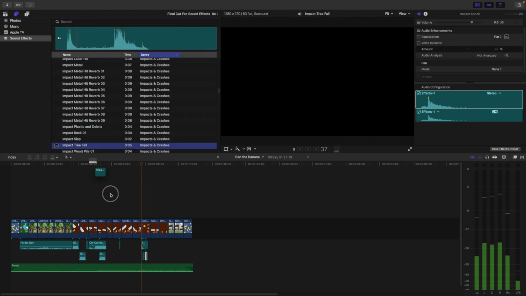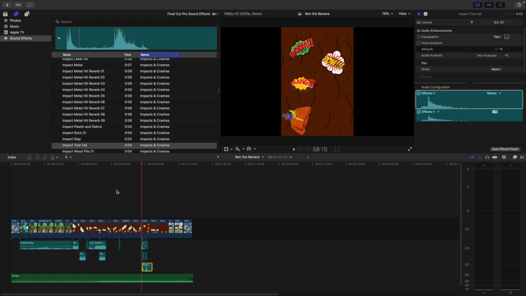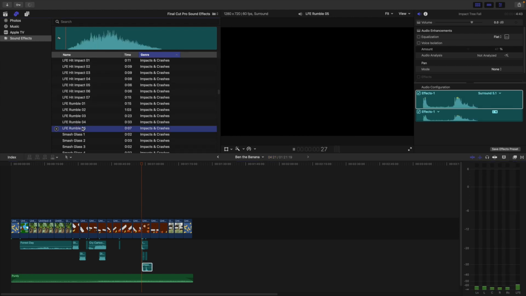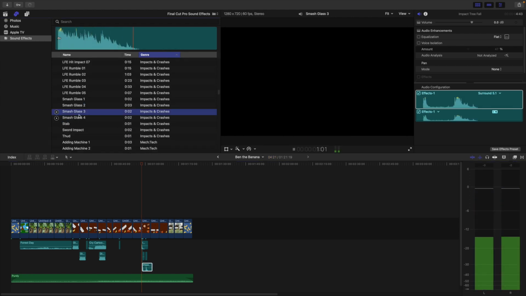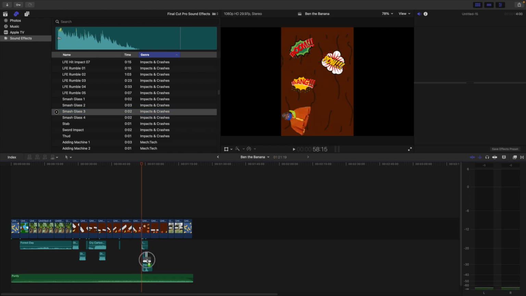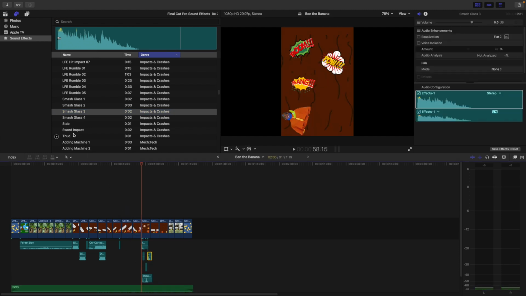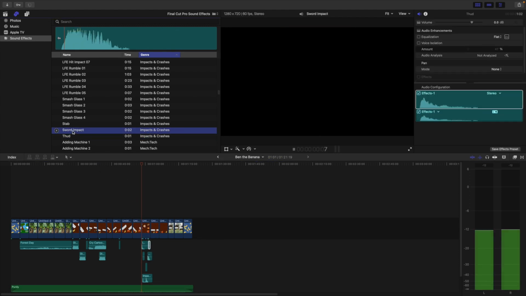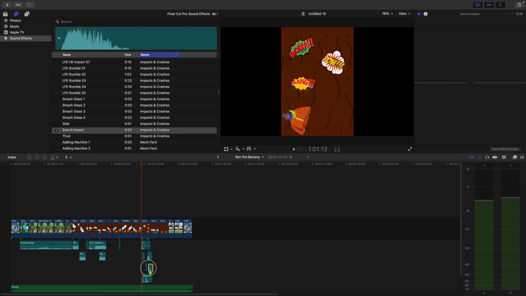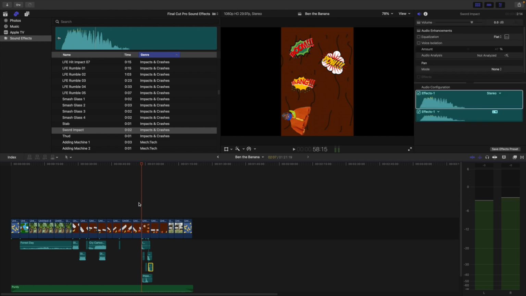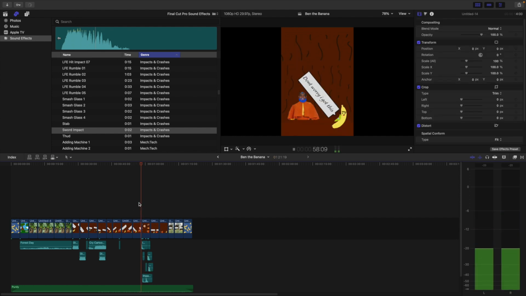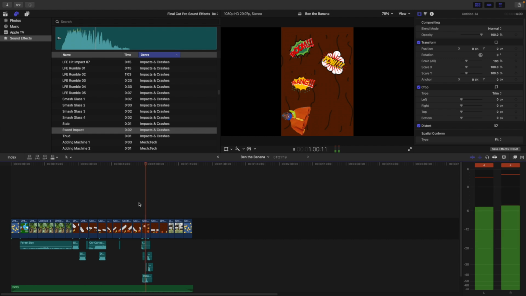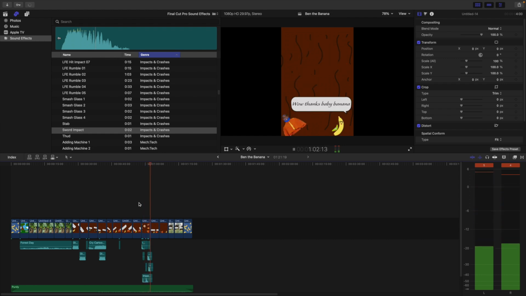Oh. Let's do this tree fall throughout the entire thing. Yeah, let's do some glass smashing. And then a thud could be kind of cool. And then let's also do a sword impact in there. I'm just going crazy on that. This is going to sound nuts. Awesome. Yeah, so all of that I think sounds pretty good.